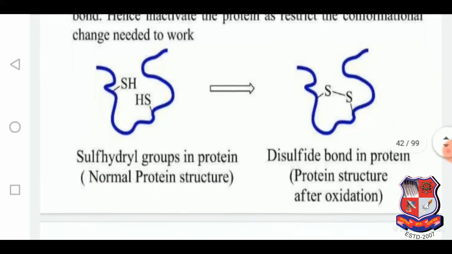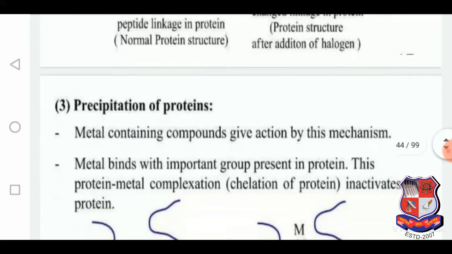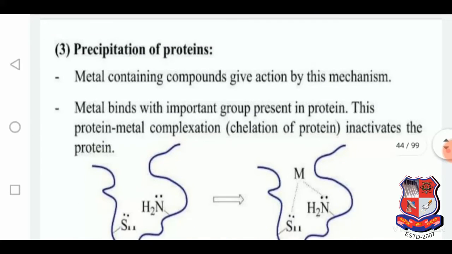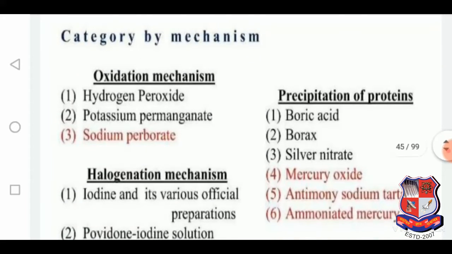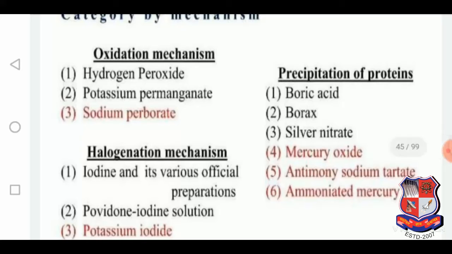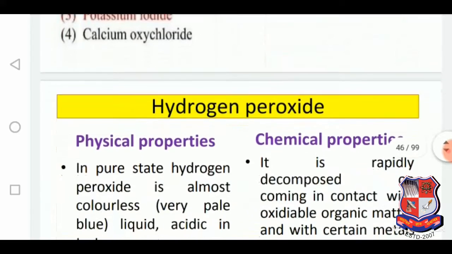Oxidation, how oxidation takes place. Halogenation, how halogenation takes place. Precipitation of proteins is also included in the mechanism of action. Category by mechanisms, how the mechanisms take place according to the examples are over here.